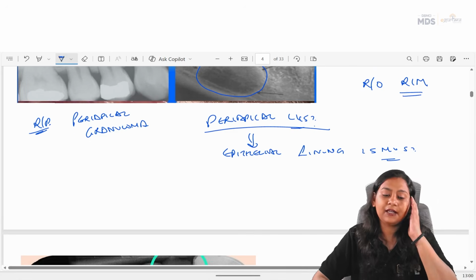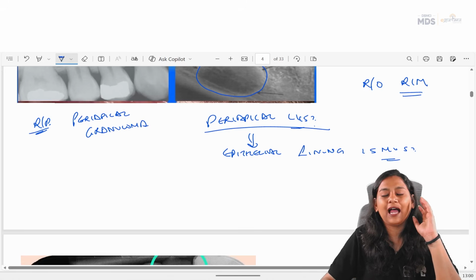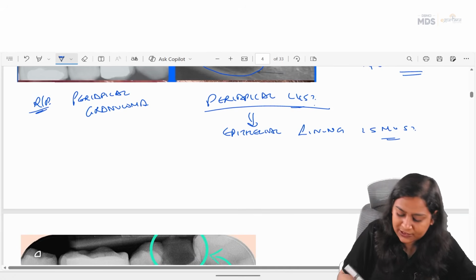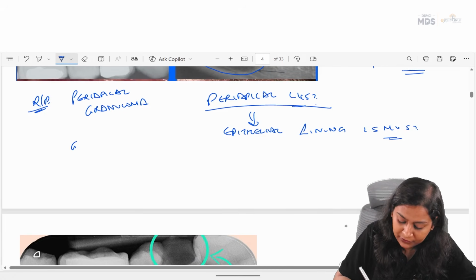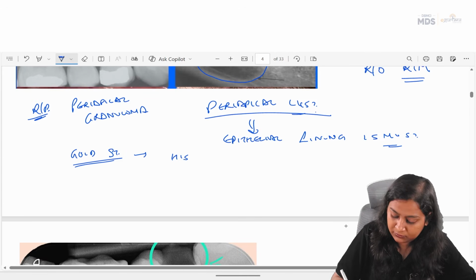Smaller cysts are generally detected accidentally on the radiograph, while larger cysts will have a lot of bony expansion. So the gold standard to differentiate is histopathology.